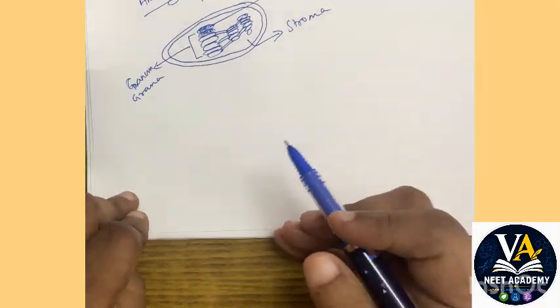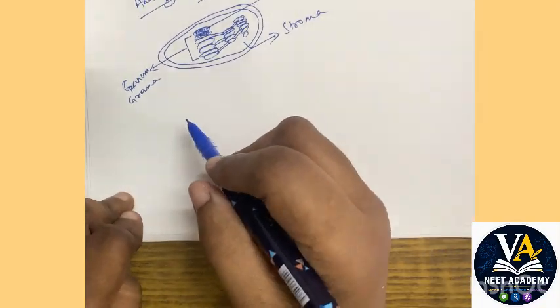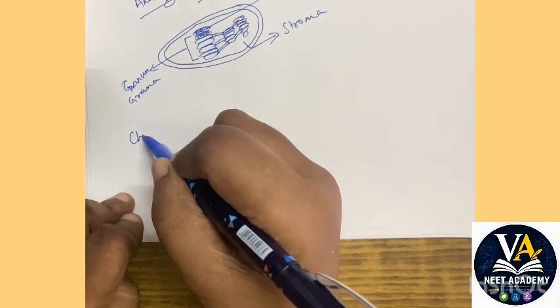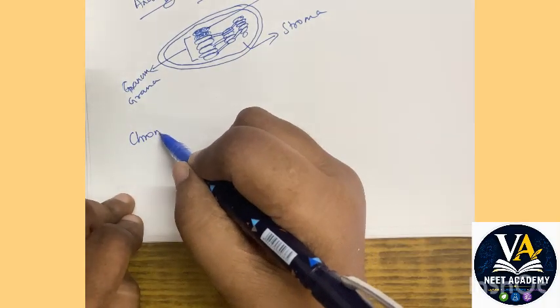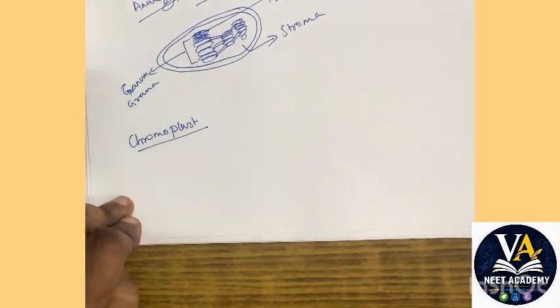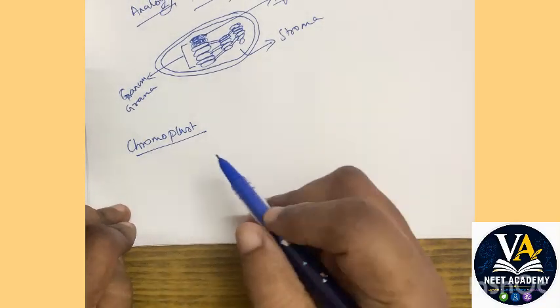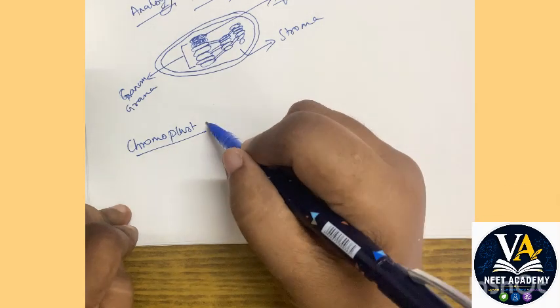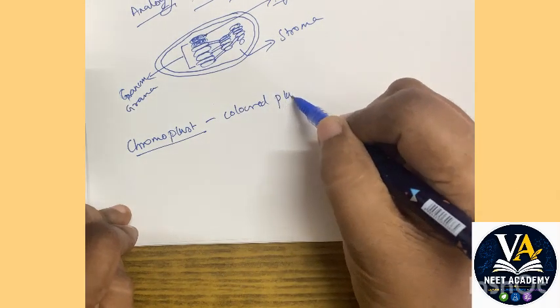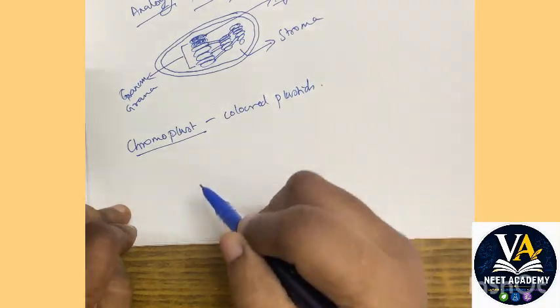Yeah. Okay, so next we will see the other plastid called chromoplast. All of you know what is the meaning of chromo. Chromo is nothing but colored, isn't it? So these are nothing but colored plastids.